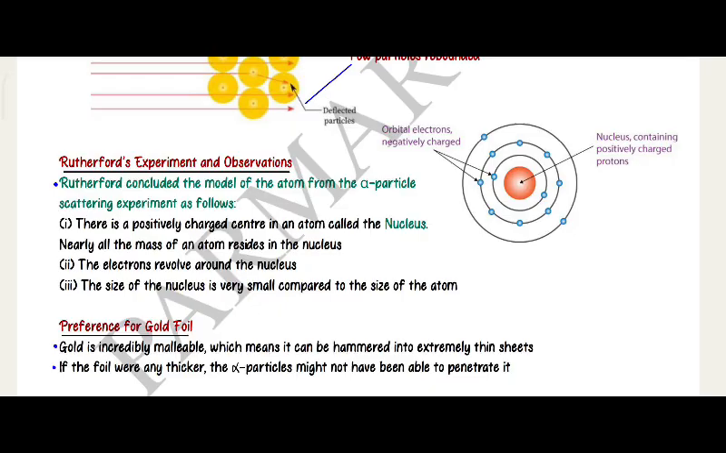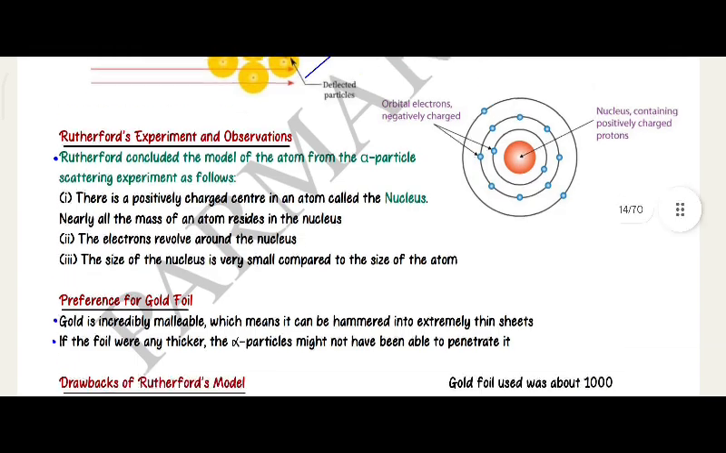Rutherford's experiment and observations. Rutherford concluded the model of an atom from the alpha particle scattering experiment as follows. There is a positively charged center in an atom called the nucleus. Nearly all the mass of an atom resides in the nucleus. The electrons revolve around the nucleus. The size of the nucleus is very small compared to the size of the atom. Orbital electrons are negatively charged. Nucleons contain positively charged protons.